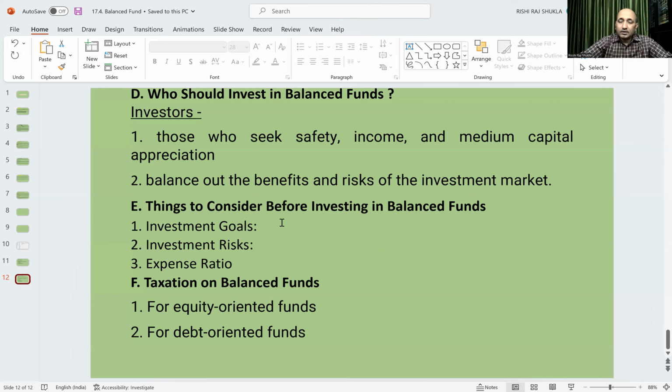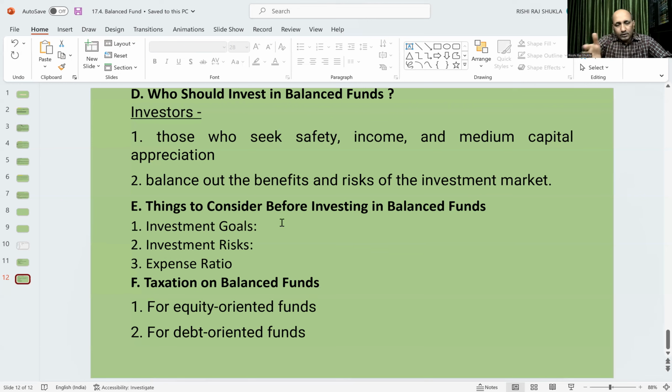Taxation on a balanced fund. If it is equity oriented, that means 65% is in equity, then it will be treated as an equity fund, or the tax treatment will be like equities. For short-term capital gains, it will be 15% tax. Short-term capital gains means the scheme is redeemed within 12 months.